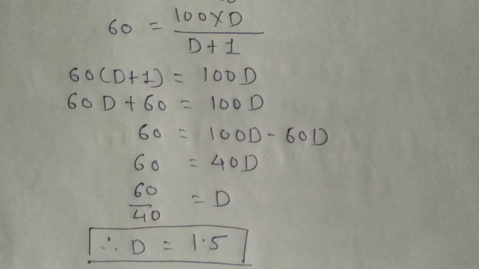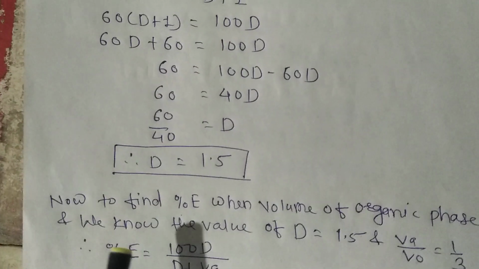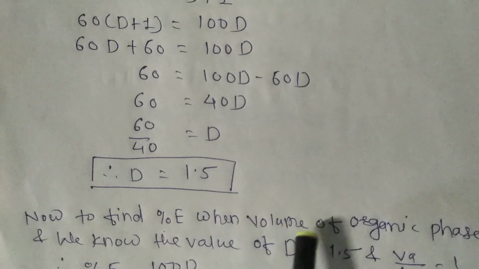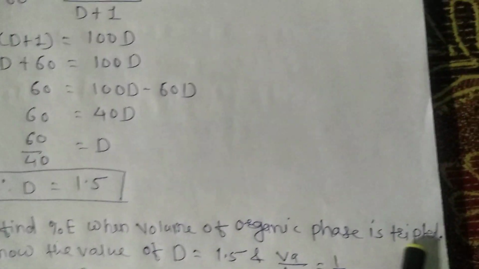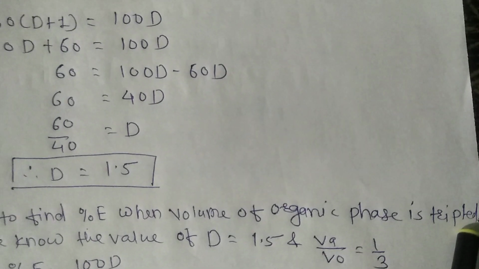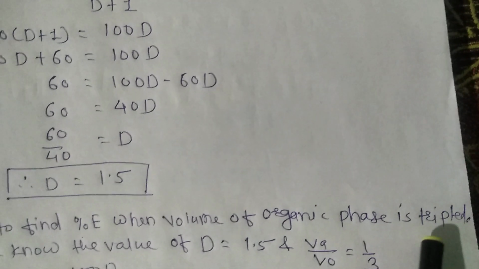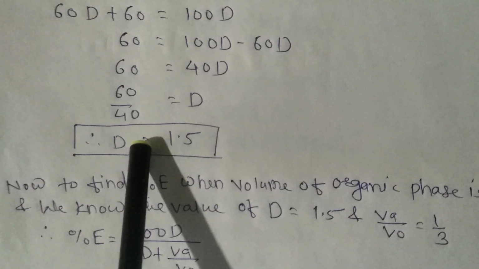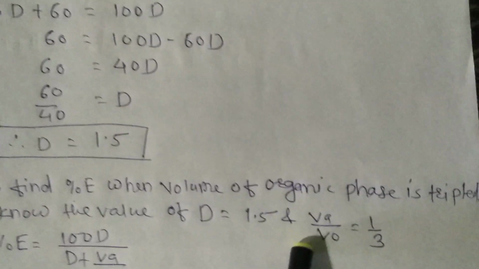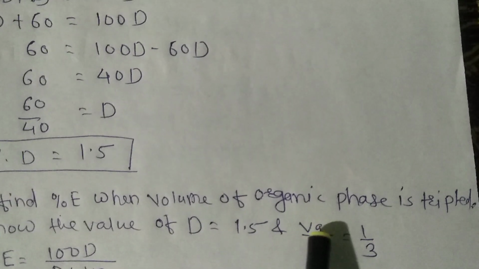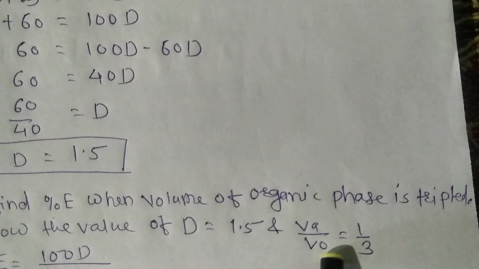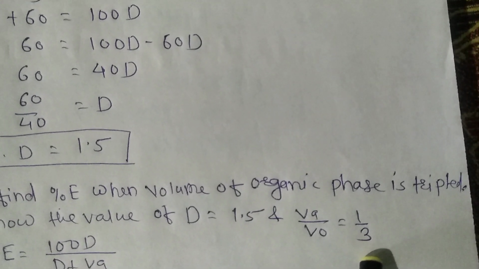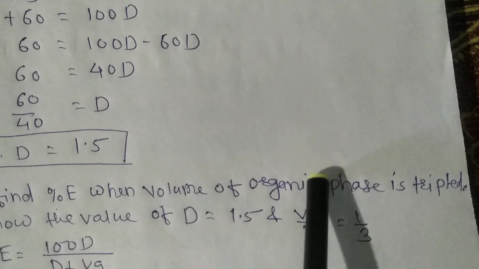Now the second case is to find the percent extraction when the volume of the organic phase is tripled. Listen carefully. Here the organic phase volume is increased by triple, and we know the value of D also. The ratio of the volume of aqueous phase and organic phase is equal to 1/3, because the organic phase volume is increased by triple.